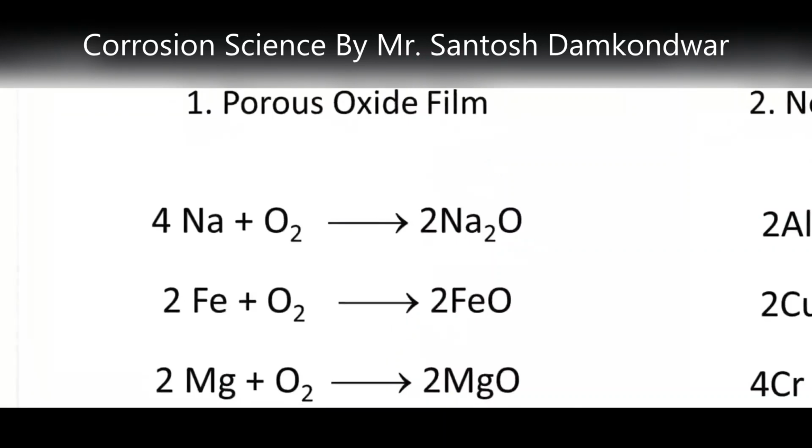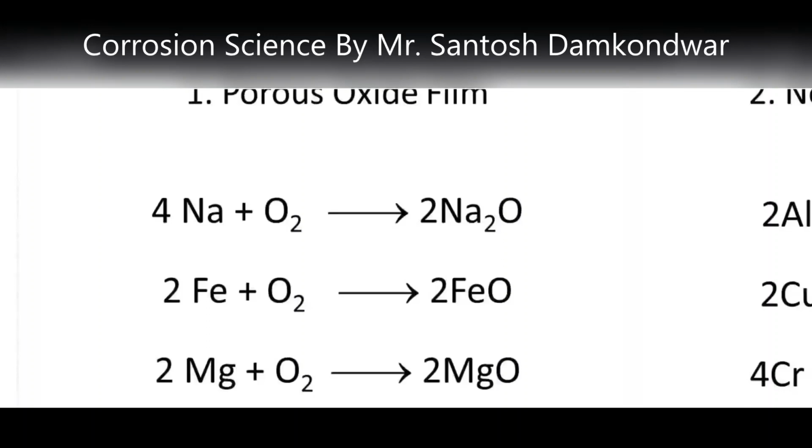When metals like alkali or alkaline earth metals react with oxygen, they form their respective products. These products are porous metal oxides, and being porous, they have some holes.